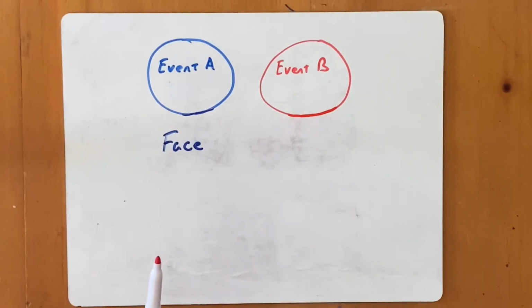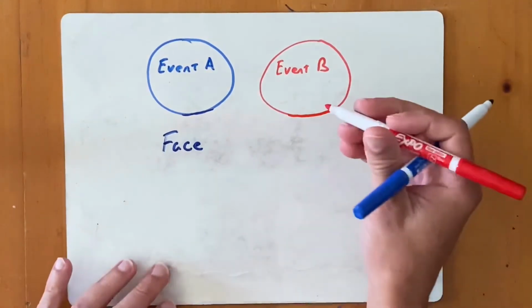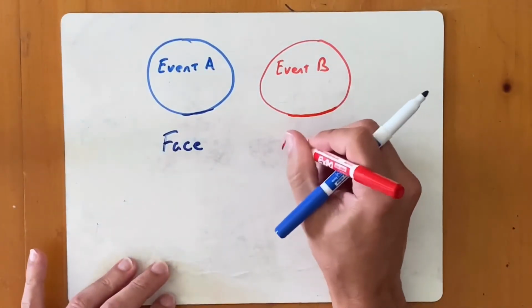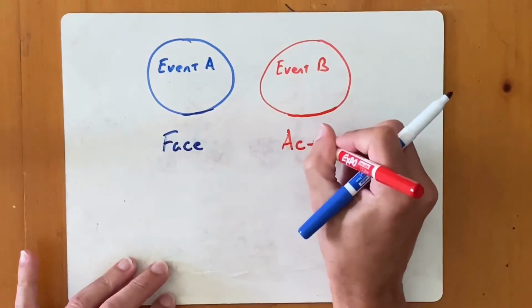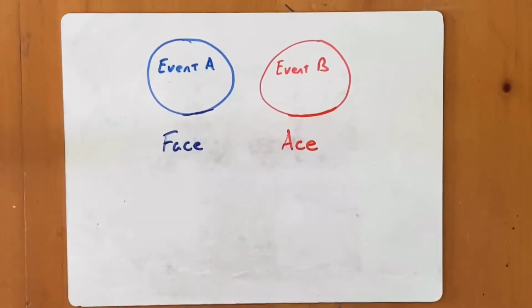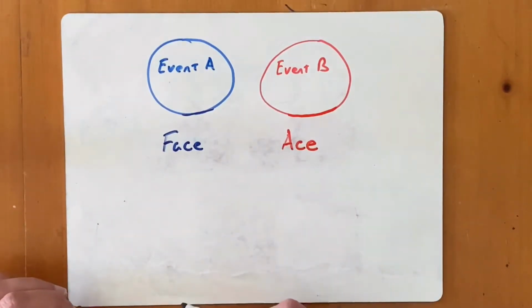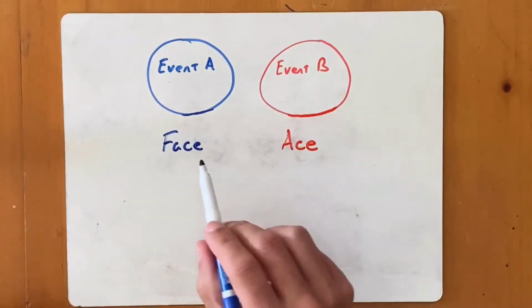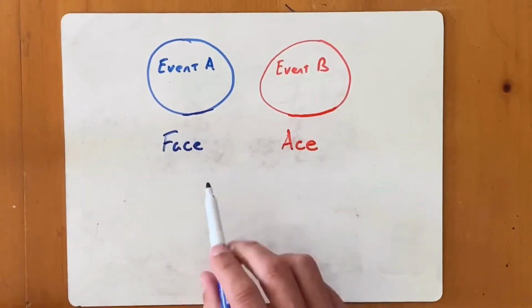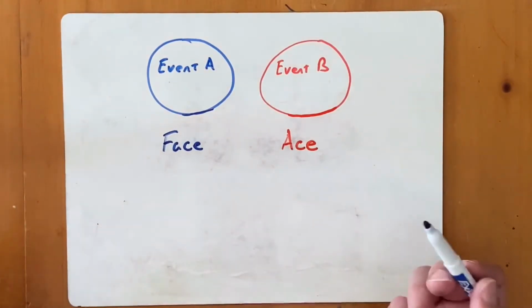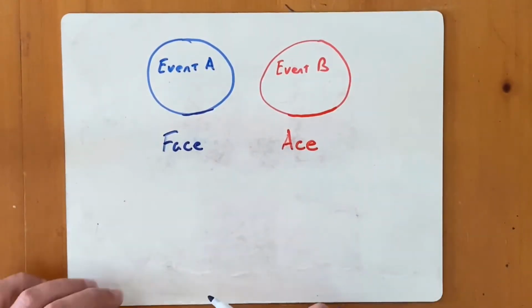And then event B is going to be an ace, where we pull out an ace. We want to figure out the probability of either or of these happening on a single event. I can't do and, because it is impossible for me to get a face card and an ace on a single card. It can't happen at the same time.